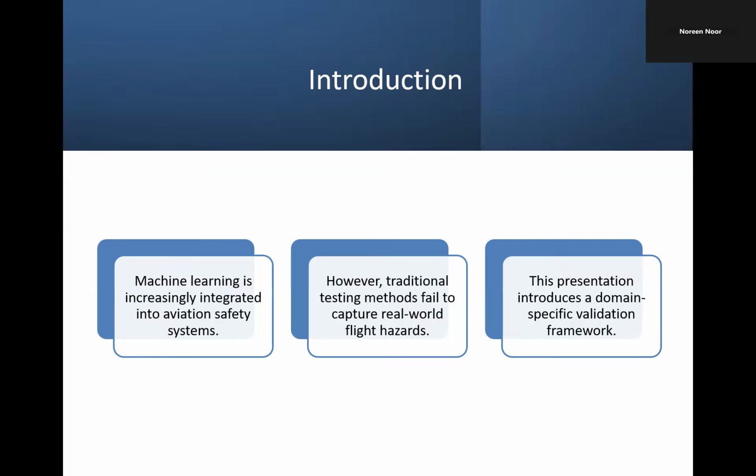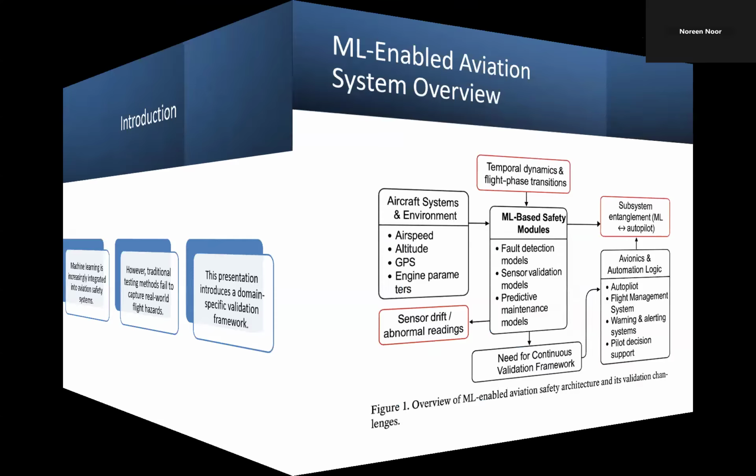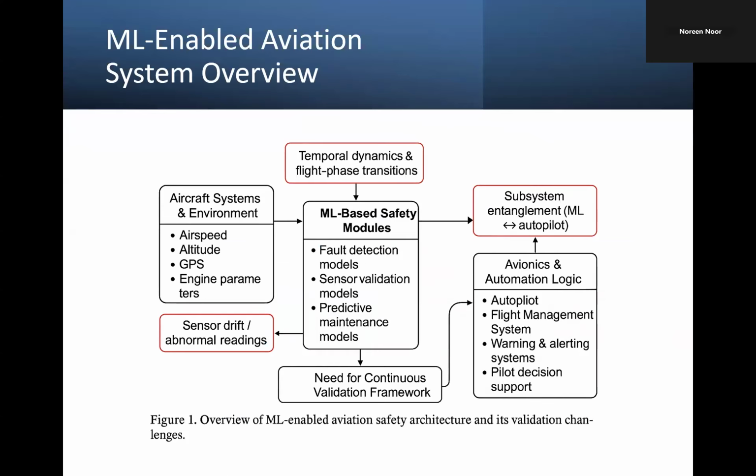So, aviation regulators have said they cannot certify machine learning unless we can properly test it under all the conditions an aircraft may experience. This presentation will explain why machine learning is challenging in aviation, what's missing in the research, and how we can move towards a safer validation approach. So, let's move towards the system overview diagram.